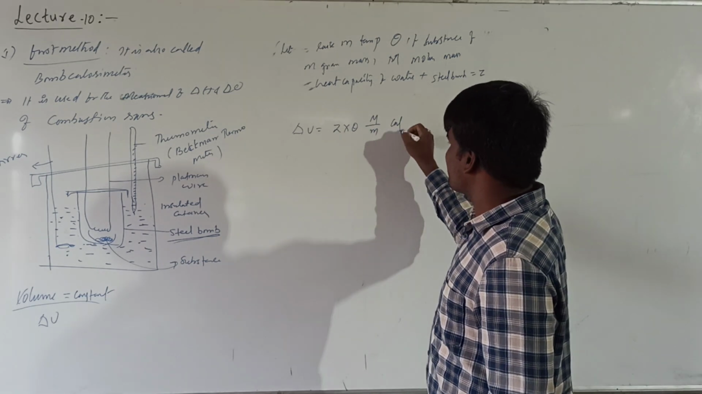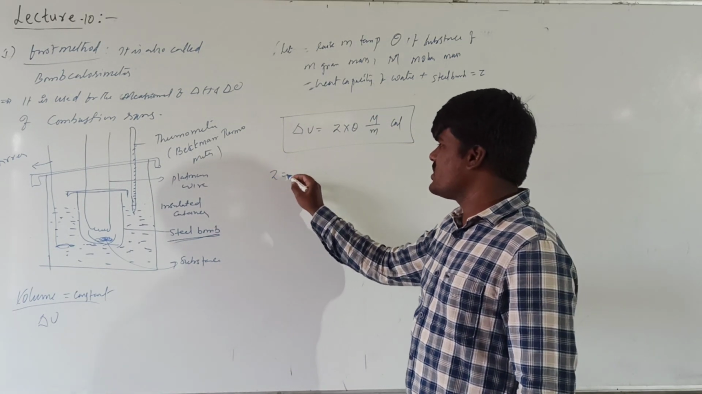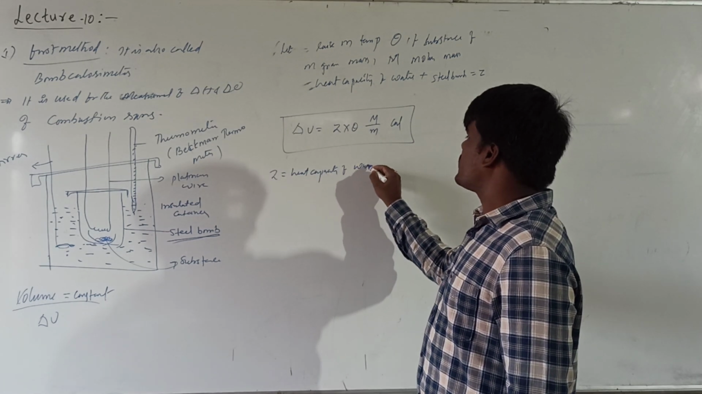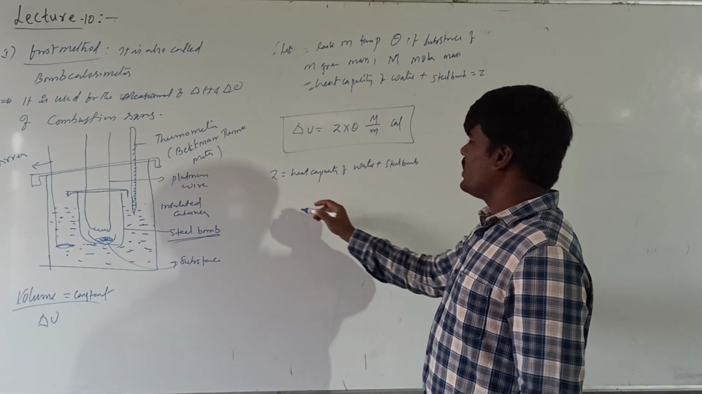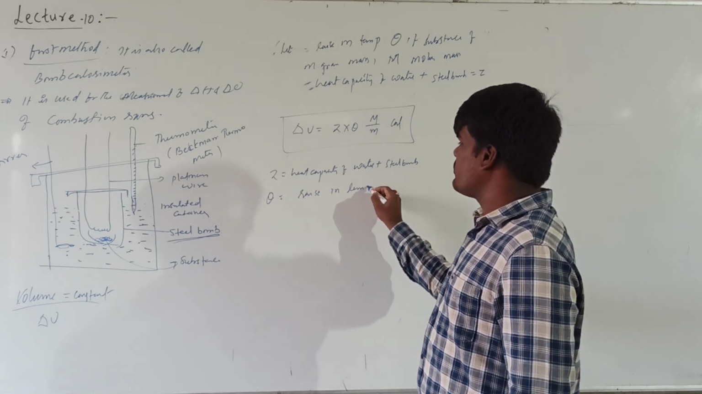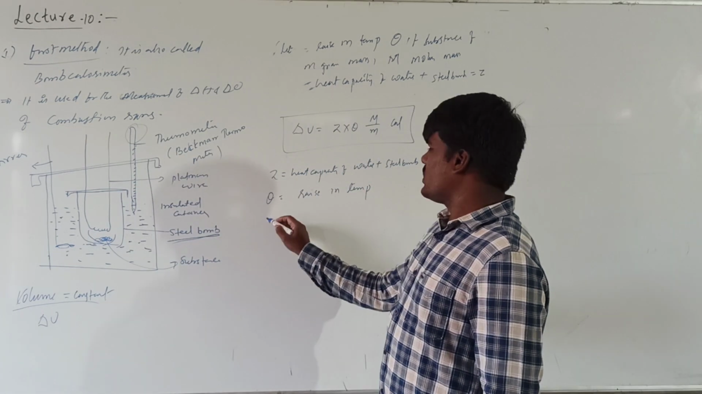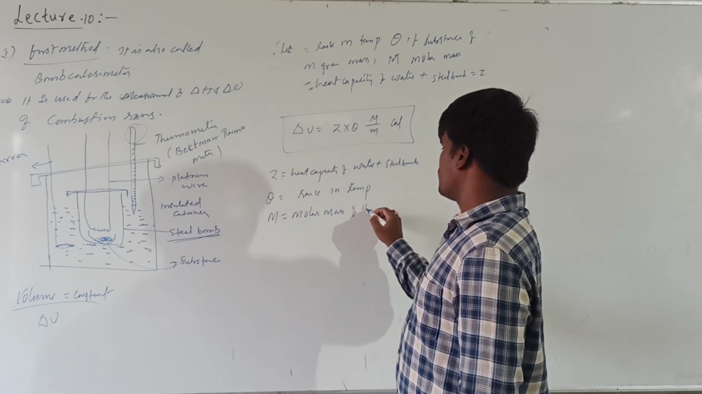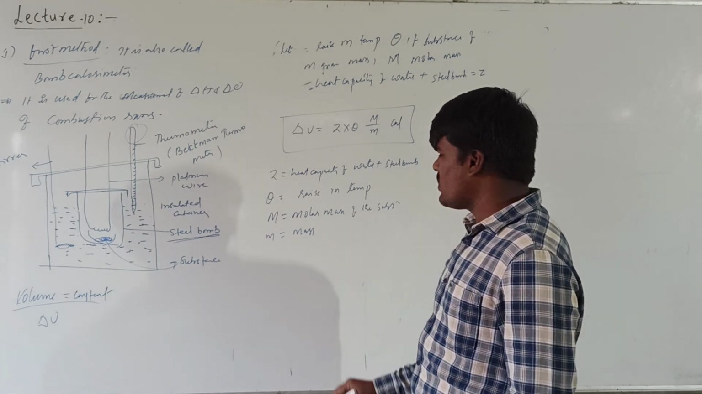capital M upon small m kelvins. This is the expression for the calculation of delta U, where Z is the heat capacity of water plus steel bomb. Theta is the rise in temperature. How do we know the temperature rise? The rise in temperature is measured by a sensitive thermometer. Capital M is the molar mass of the substance, and small m is the mass of the substance. Here we use a known mass of the substance.